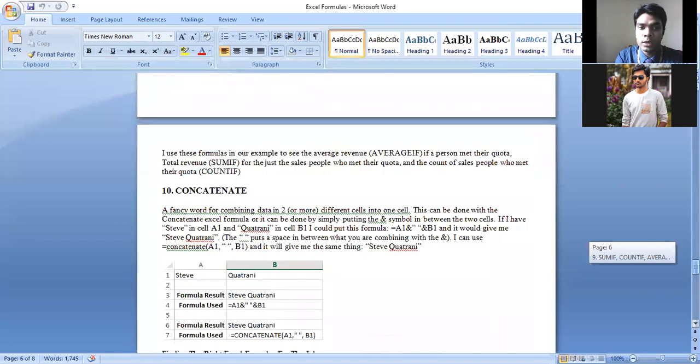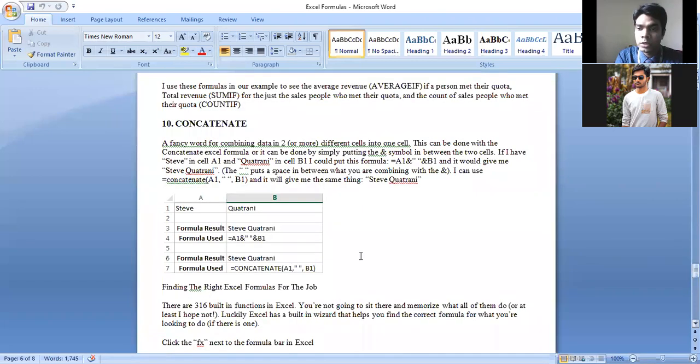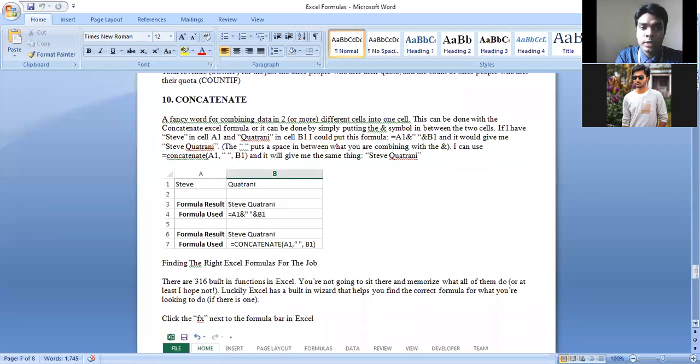Then here we have concatenate. Some of you asked me that when we are using the concatenate formula, it is not giving space in between the two strings. So if you apply the formula like this, follow this part. The cell A1 and the cell B1. I have one string inside cell A1 and another string inside cell B1, and I am using ampersand and double quotation.